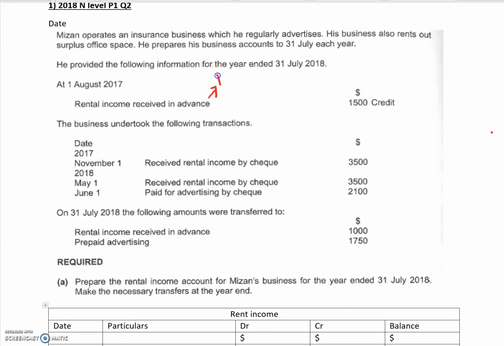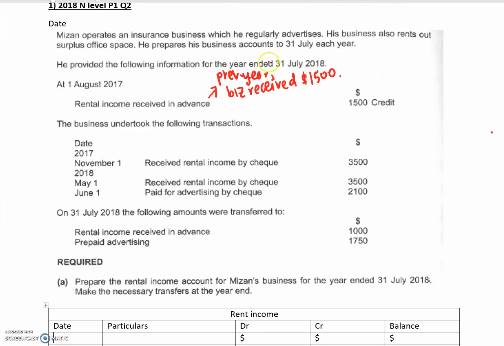that in the previous year, the business received $1,500.